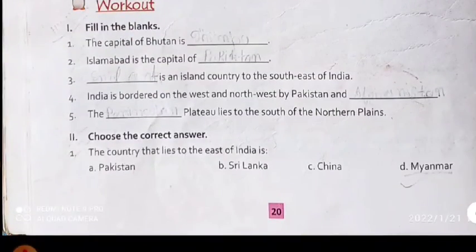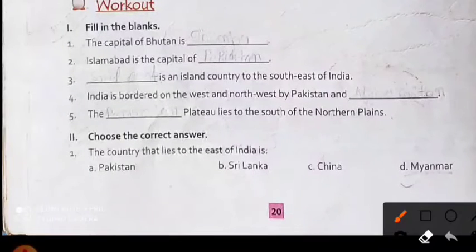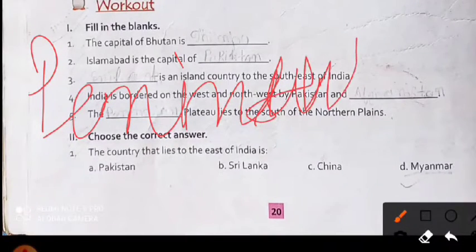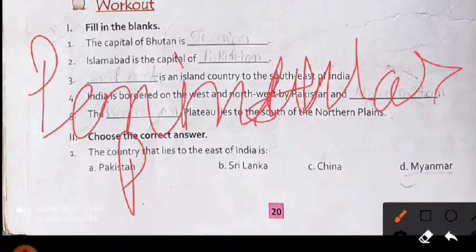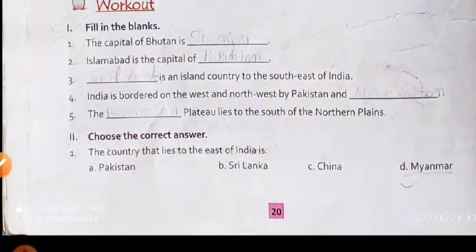Now the next question: the plateau that lies to the south of the northern plains. Which plateau lies to the south of the northern plains? So the Peninsular plateau lies to the south of the northern plains.